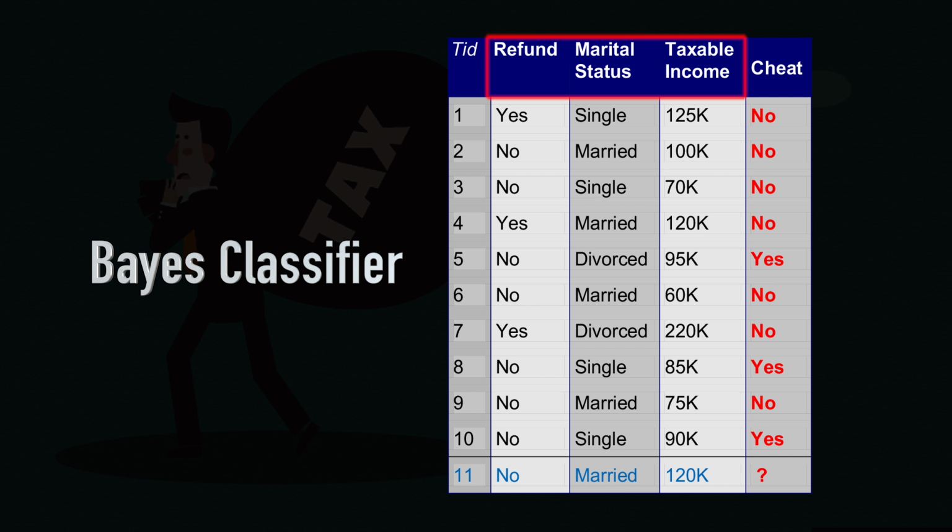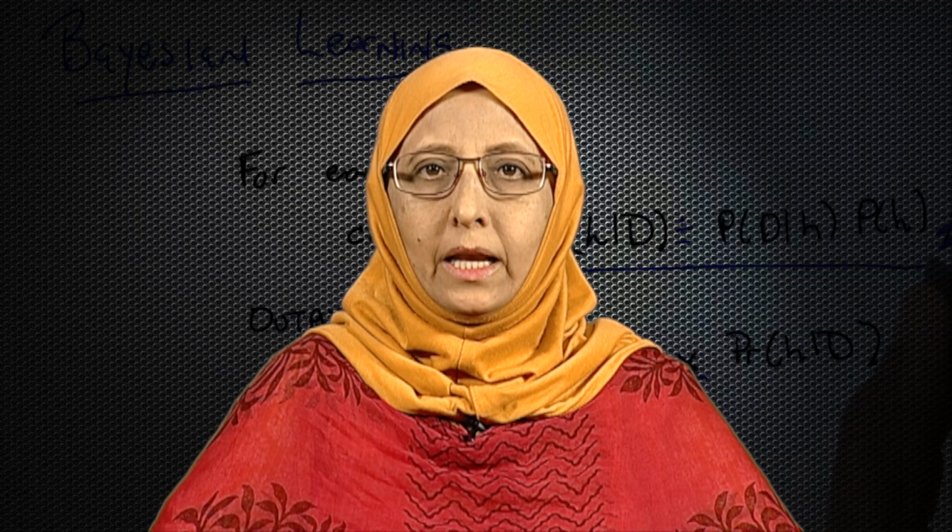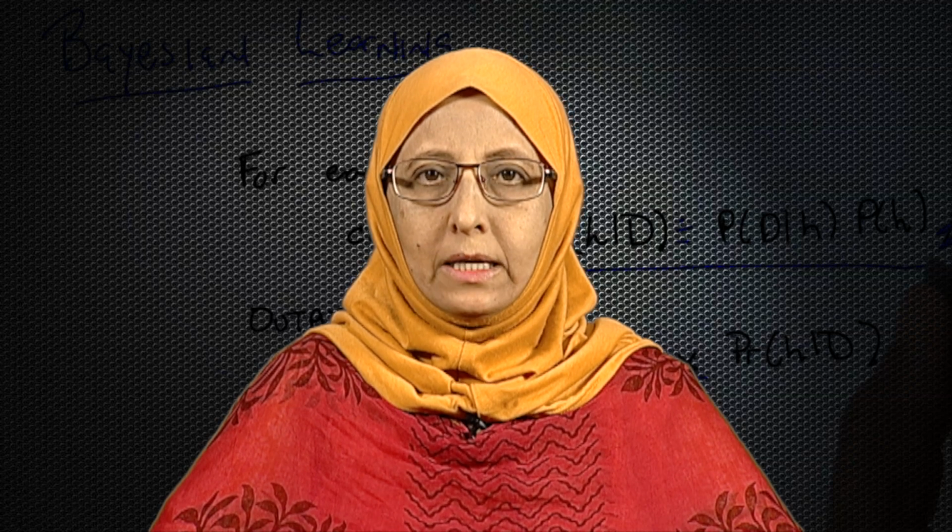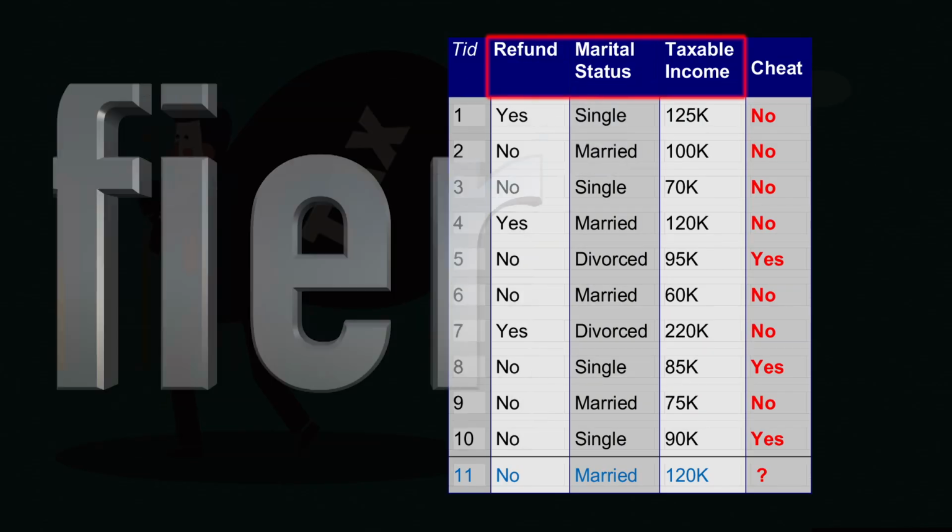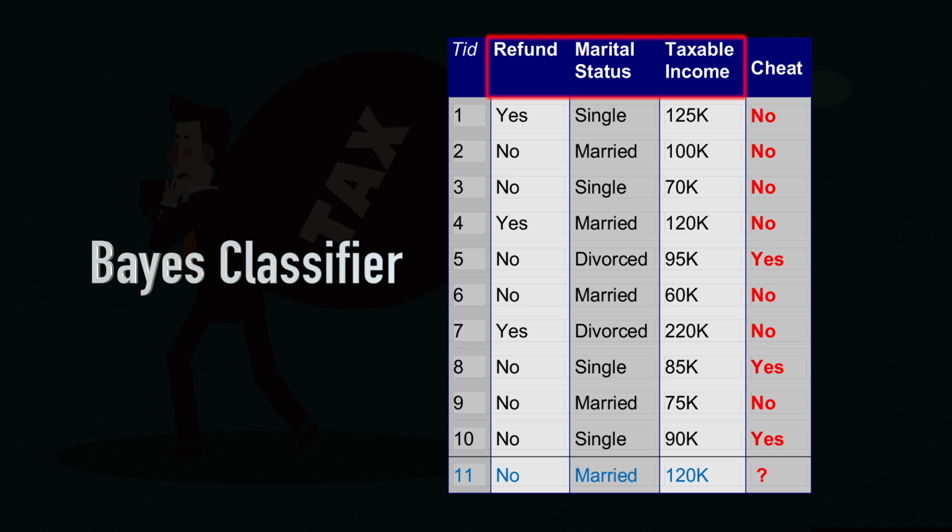The refund is if the person is filing income tax returns, and then they can ask for a refund. So, is that person filing for a refund? The second column tells us whether the person is single, married or divorced. This is the marital status of the person. The third column is about the taxable income, whether his income, the taxable income is a certain amount, and that amount is listed in the third column.